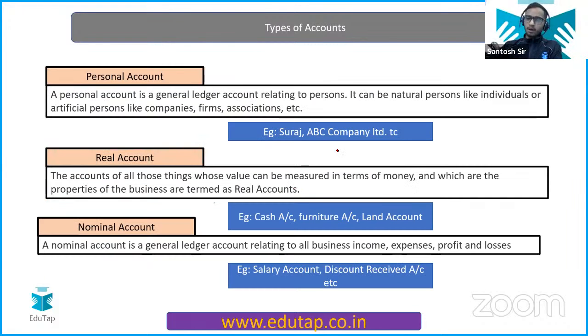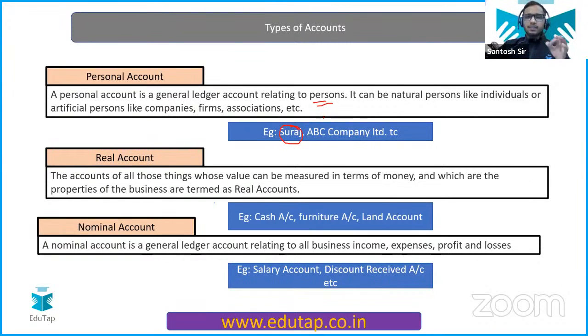So what do we mean by personal account? Personal account is very easy. It is any account that relates to persons. And these persons could be natural persons, artificial persons, and representative persons as well. I'll give you the example, don't worry. What do we mean by the natural person? Natural person means like Suraj, Mohan, Sohan.